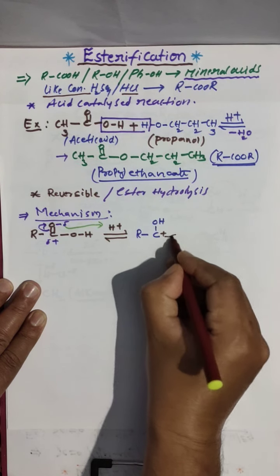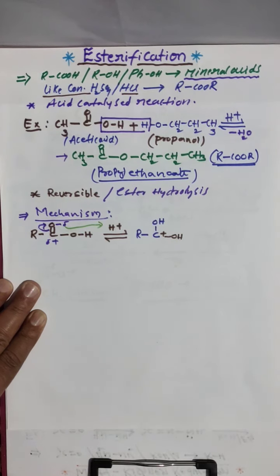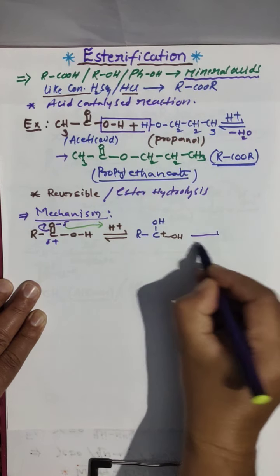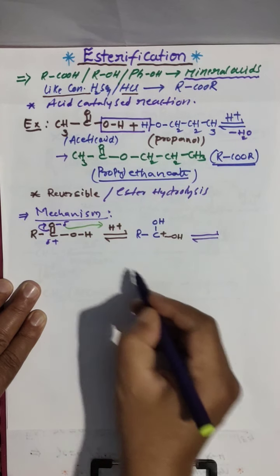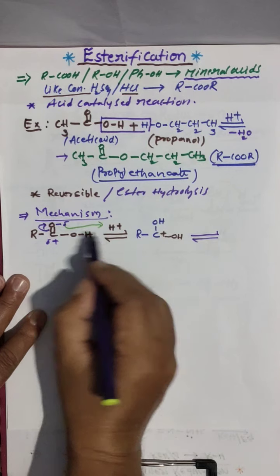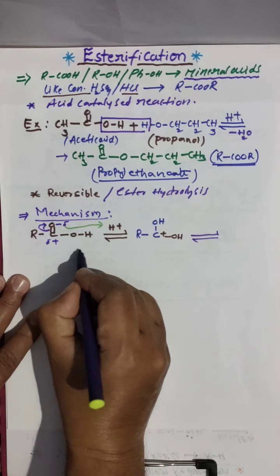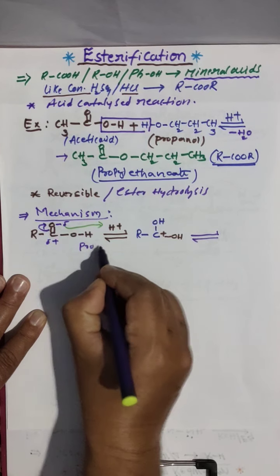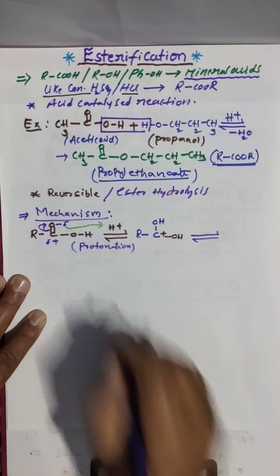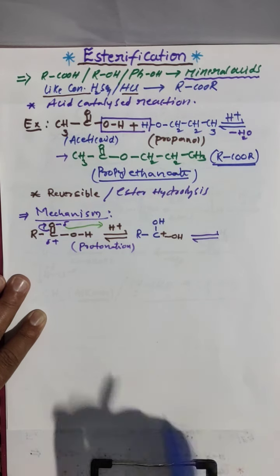Then next step. All steps are reversible only. First acid comes into play, it gives proton. Protonation is completed.